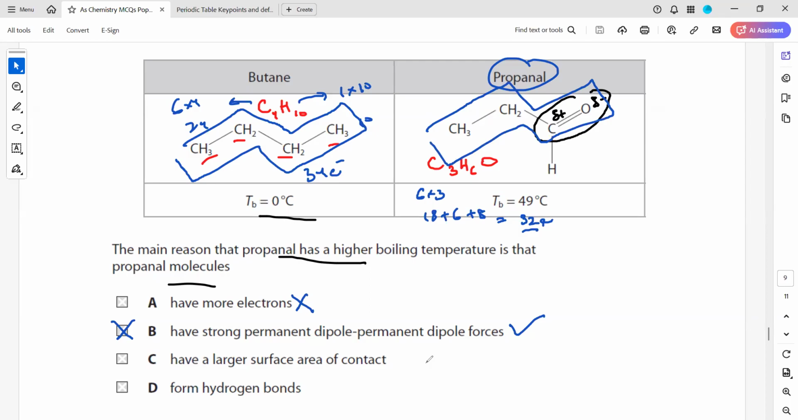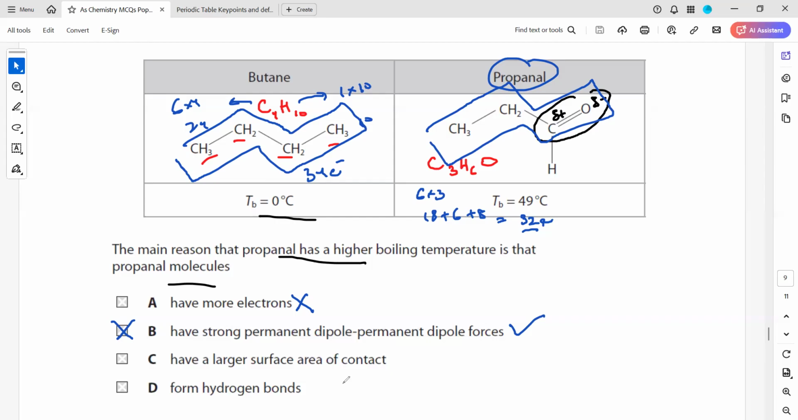how does the number of electrons affect the boiling point? The greater the number of electrons, the higher the boiling point will be. So as the number of electrons increases, the boiling point should also increase. But it's not like only one factor affects the boiling point. It is the number of electrons, the number of atoms, the surface area, the type of intermolecular forces, the number of branches, all of that collectively affects the boiling point. So it's not one parameter that affects the boiling point.